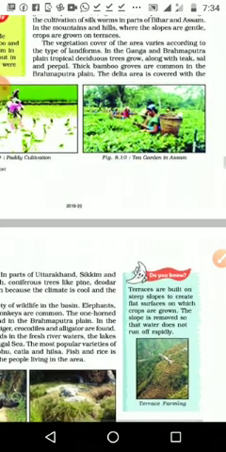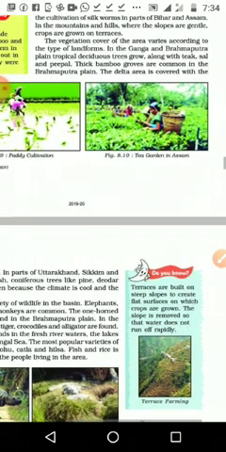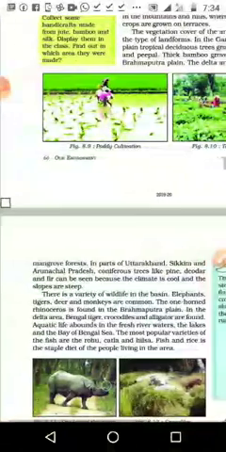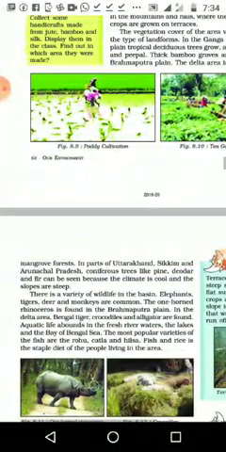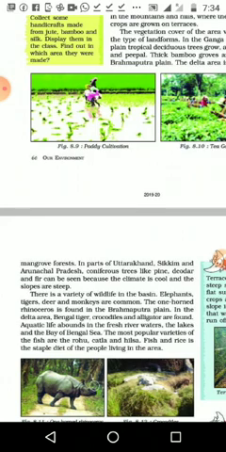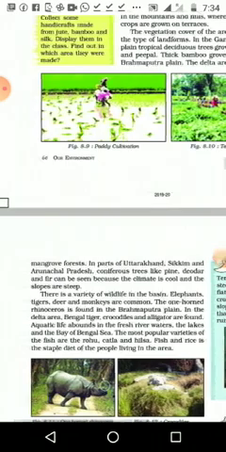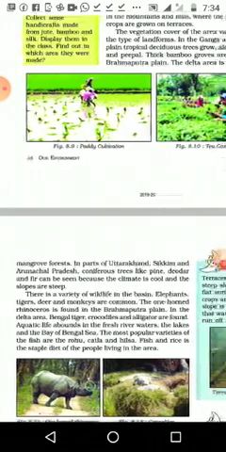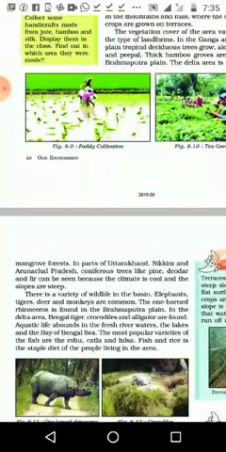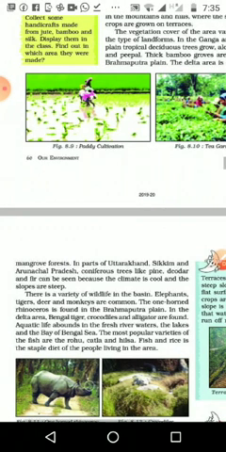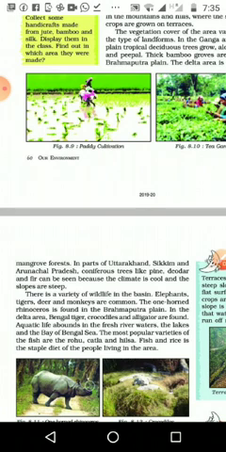Then thick bamboos are common in the Brahmaputra plain. The delta area is covered with mangrove forest. That is another type of forest, mangrove forest. Okay, I will explain all the types of forest after the lesson, then it will be a little bit easy to understand. In parts of Uttarakhand, Sikkim and Arunachal Pradesh, coniferous trees like pine, deodar and fir can be seen because the climate is cool and the slope is steep.